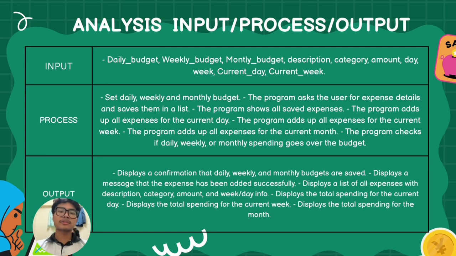So for the IPO, our system operates through a streamlined IPO process. It takes inputs like budget limits and expense details, processes them by calculating spending totals and checking them against those limits, and provides outputs such as expense summaries and warning alerts if the user overspends. This ensures real-time financial tracking and immediate feedback for the user.